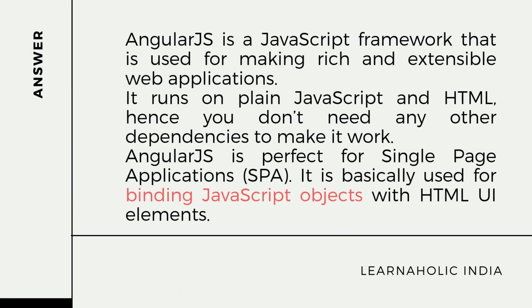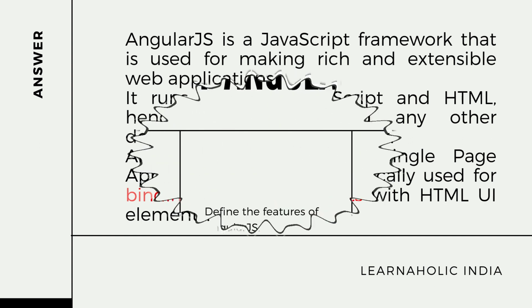So the answer is that AngularJS is a JavaScript framework that is used for making rich and extensible web applications. AngularJS runs on plain JavaScript and HTML, hence you don't need any other dependency to make it work. AngularJS is perfect for single-page application, that is SPA. It is basically used for binding the JavaScript object with the HTML user interface elements.